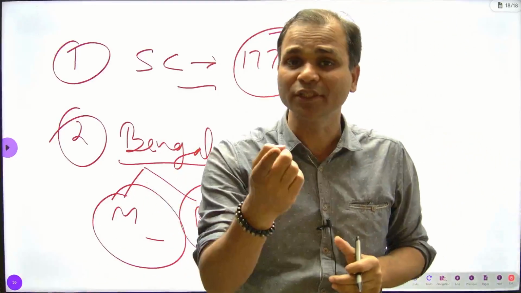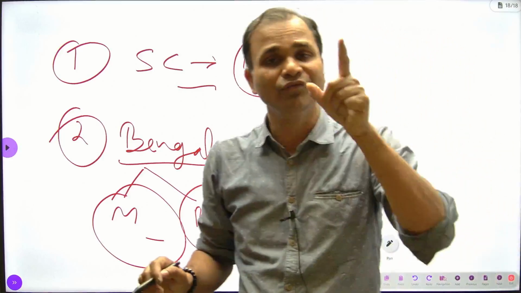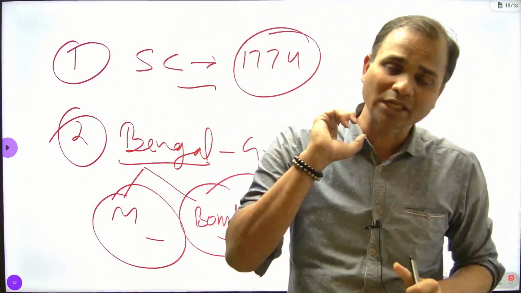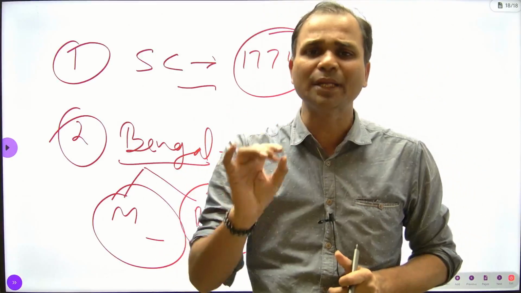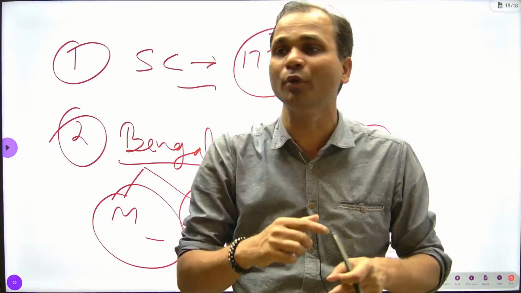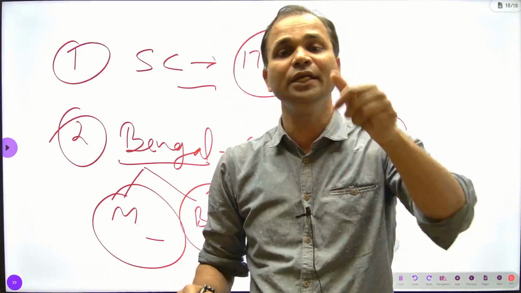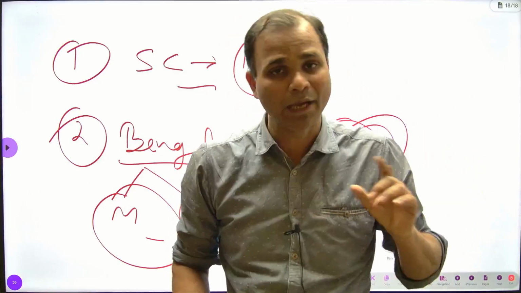Now you will answer: in 1773 who was the first Governor General of Bengal? Whatever question I am asking you, you will have to give the answer, because it is a common question that I have repeated in class many times. So I will wait for your answer in the comment box. Who was the Governor General of Bengal in 1773? Do you understand? I will wait for your answers.